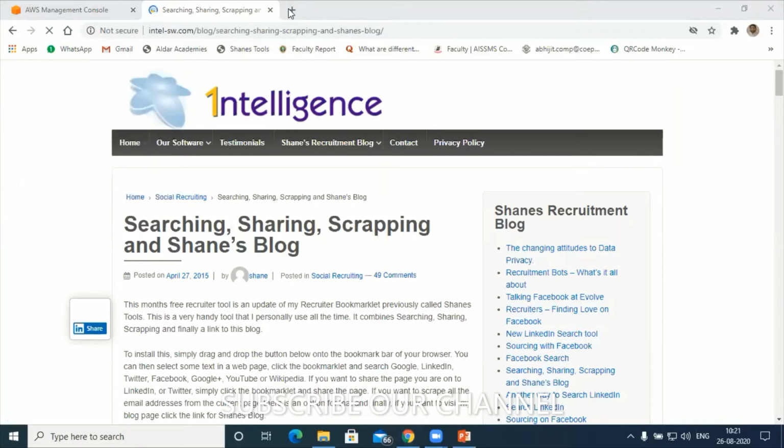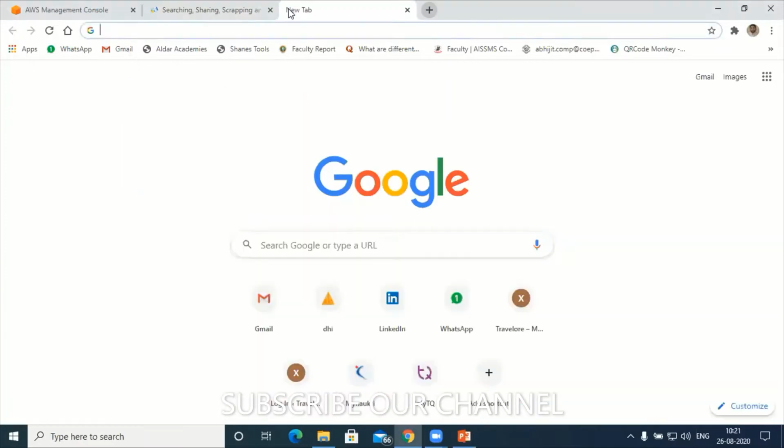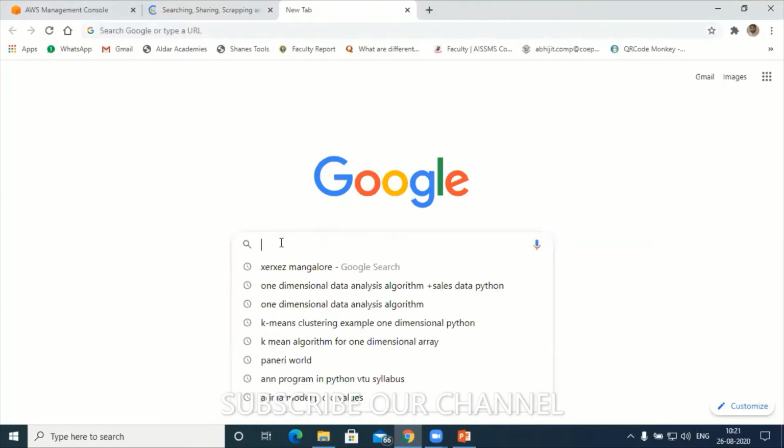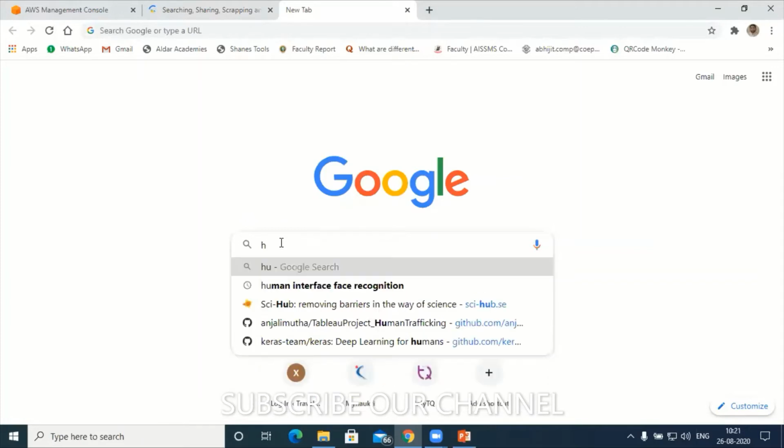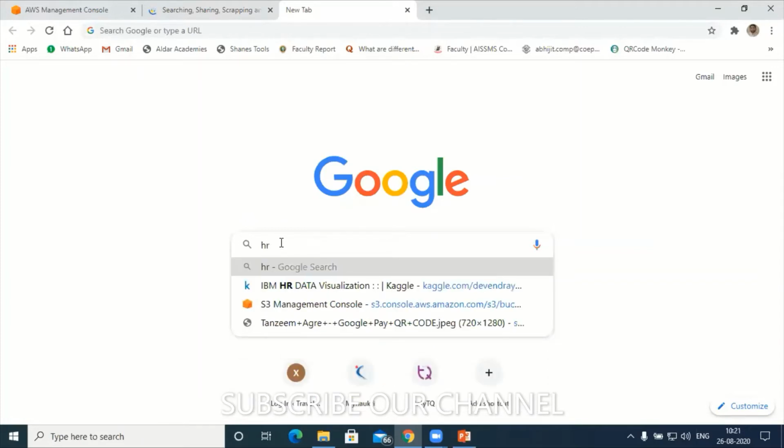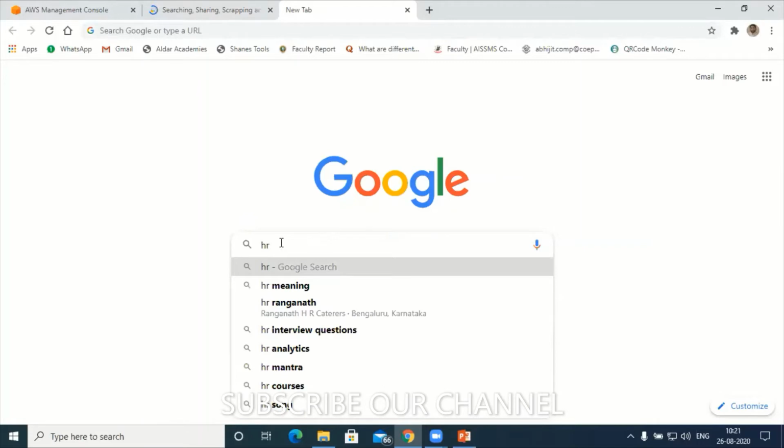Let us say I want to scrap the email addresses of all the HR who have an account in LinkedIn. Hope you are clear. Those who are in LinkedIn, I want to have the email addresses of those HR. So I will write here human resource, or HR also you can write. HR, give a space, then give the site from where you want to scrap the data. LinkedIn, I will give LinkedIn.